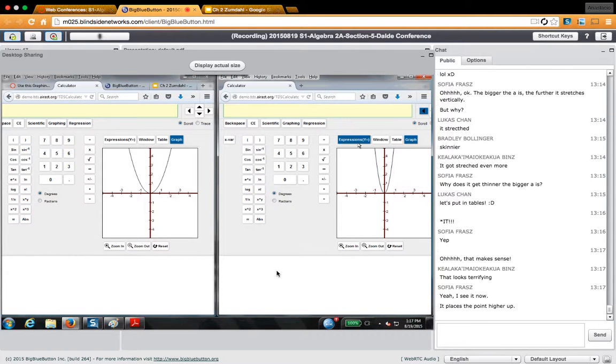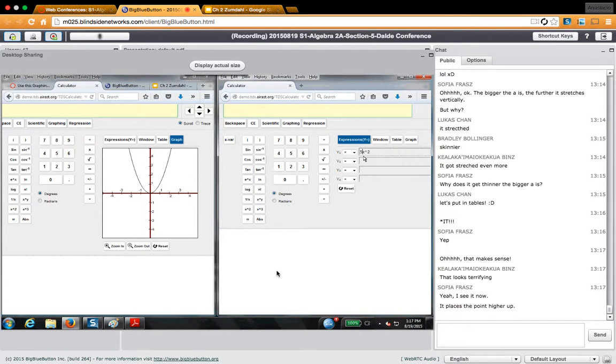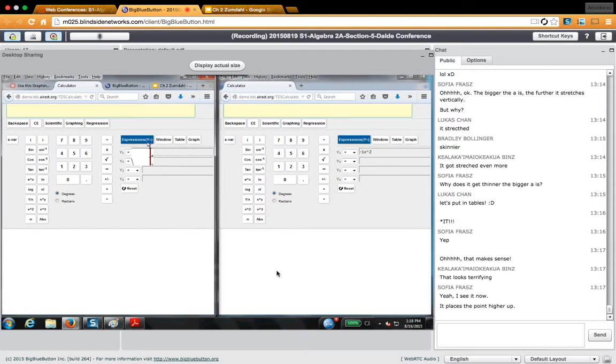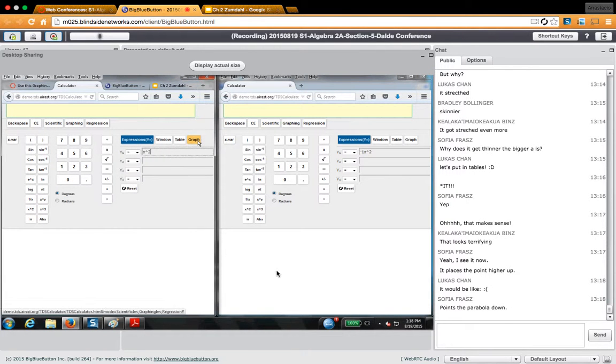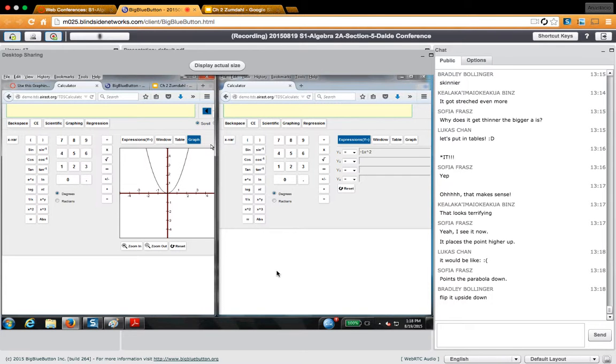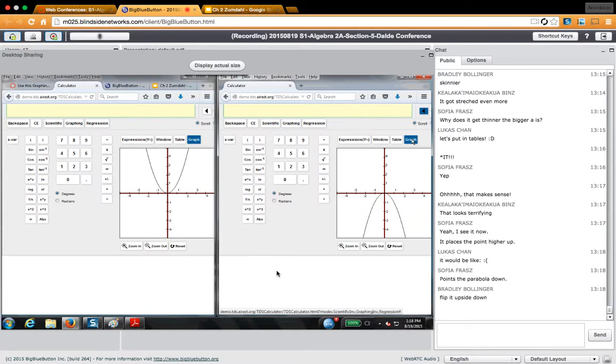What do you think putting a negative in front will do? So instead of x squared, I'll have negative 1 x squared. Do you think it's going to flatten it out? It's going to make it a fat one? Flip it, like go down, like upside down.